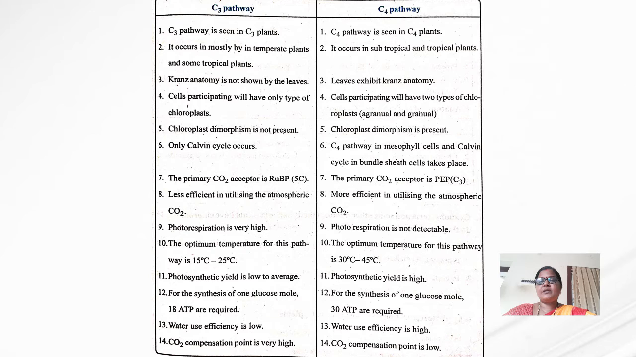Once again, this C3 pathway occurs in all the temperate plants, and somehow it occurs in the tropical plants. And when it comes to C4 plants, this C4 pathway occurs in all the subtropical and tropical plants.